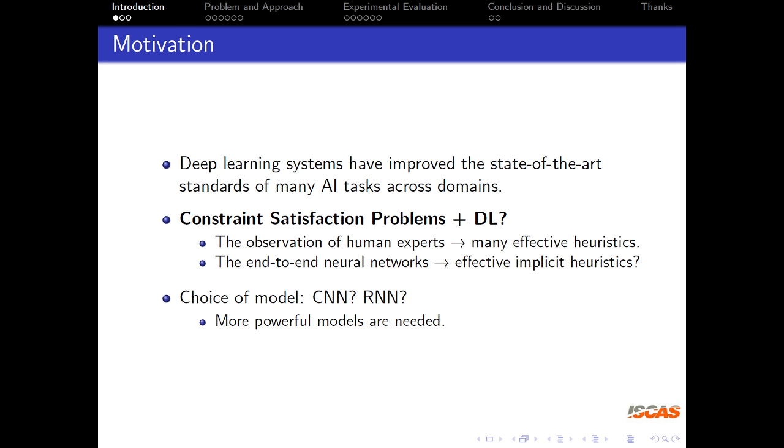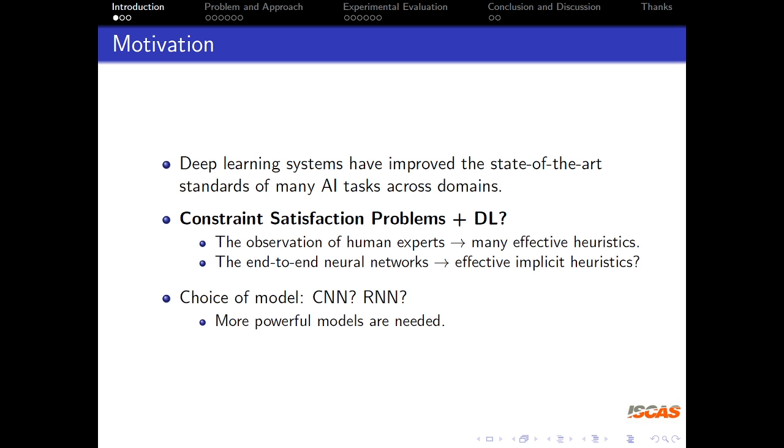The success of deep learning has also inspired us to apply learning-based approaches to solve constraint satisfaction problems. For example, many effective heuristics in solving CSPs rely on the observation of human experts. So there is an interesting prospect that the end-to-end neural networks may have the ability to capture the specific structures of the problem from benchmarks, so that some effective implicit heuristics may be learned automatically.